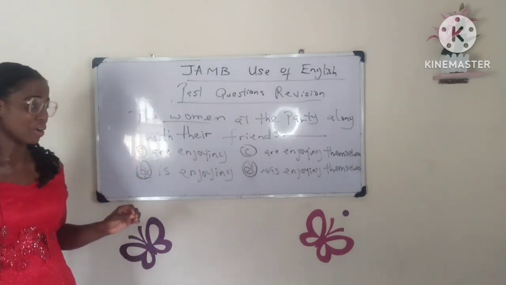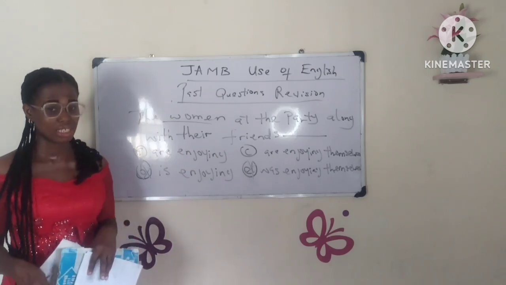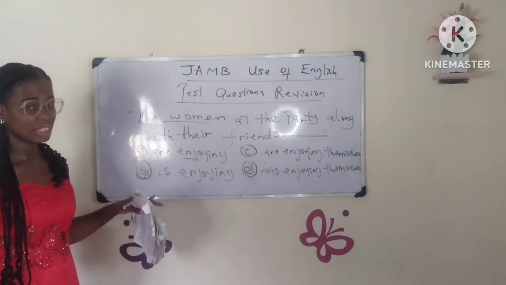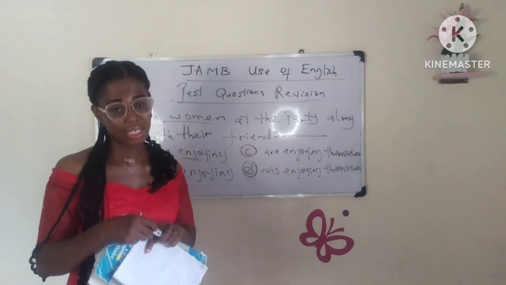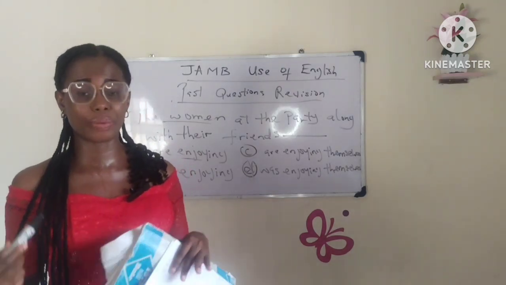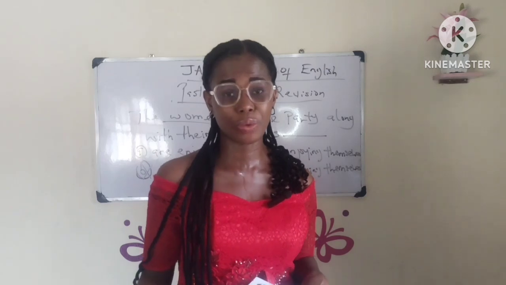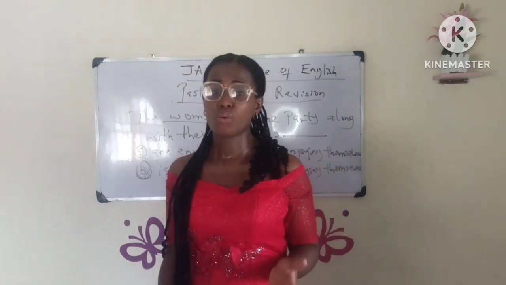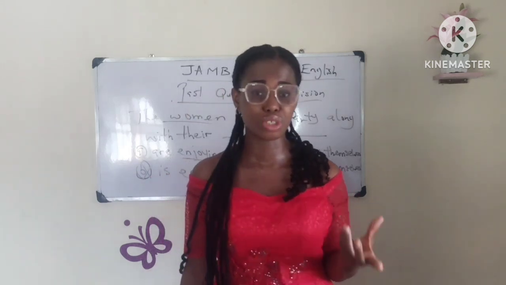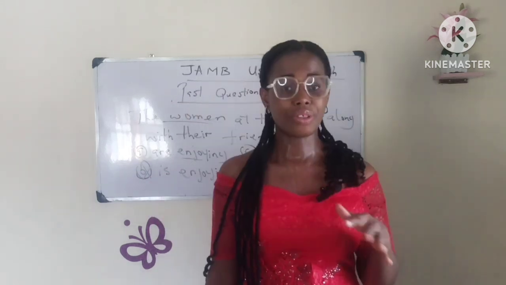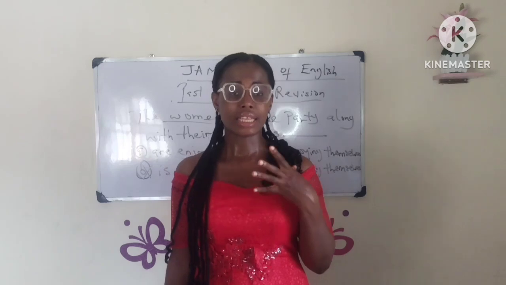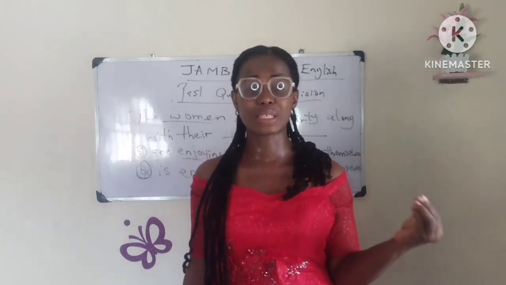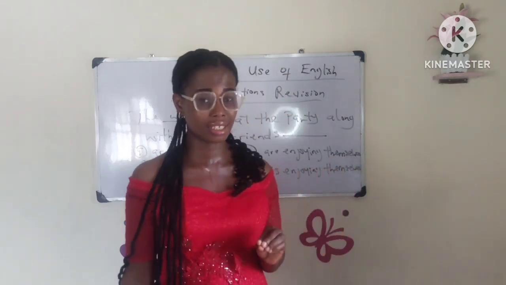Option A is incorrect because the word enjoy is a transitive verb. This simply means that the word enjoy requires an object. It requires an object to make complete sense in a sentence. You don't use the word enjoy without an object. You don't say I am enjoying. That's a wrong English expression. I know that we say that a lot in this country, but expressions like I am enjoying, you are enjoying are actually incorrect in standard English.